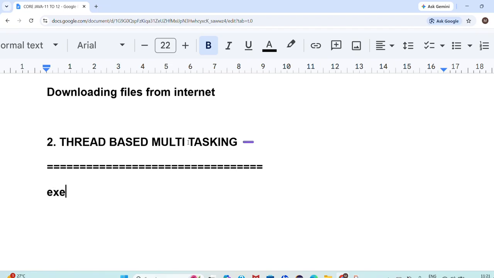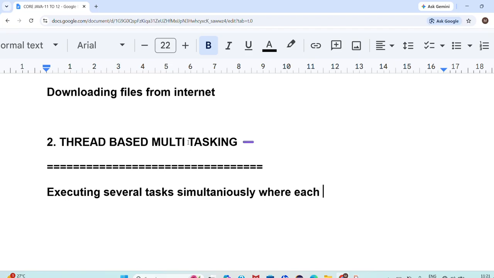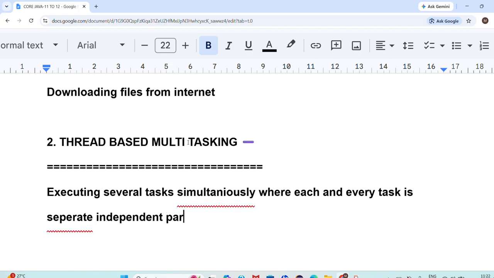Try to understand: executing several tasks simultaneously, where each and every task is a separate independent part of the same program is known as thread-based multitasking.